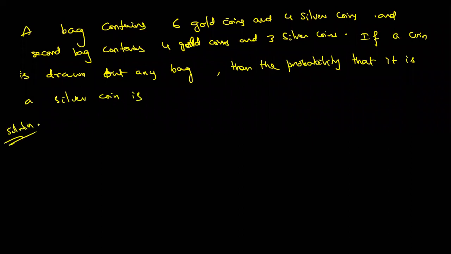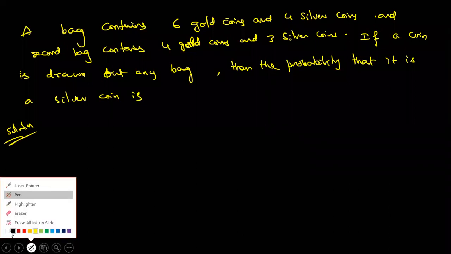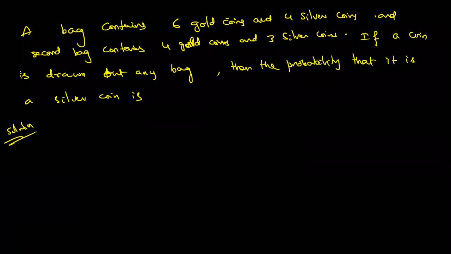Solution. Anyone? Tell me. If a coin is drawn out of any bag, then what is the probability that it is a silver coin? How do you approach this model? See. First of all, choose one bag, bag 1 or bag 2.